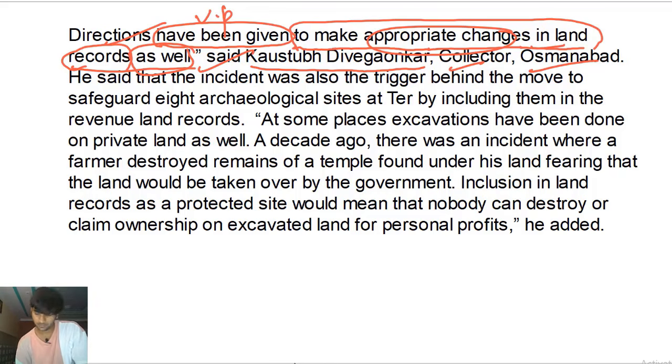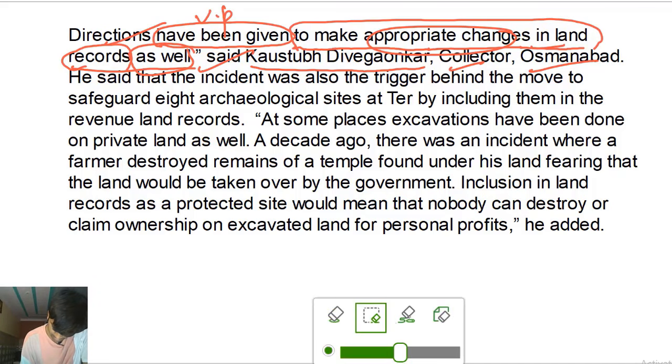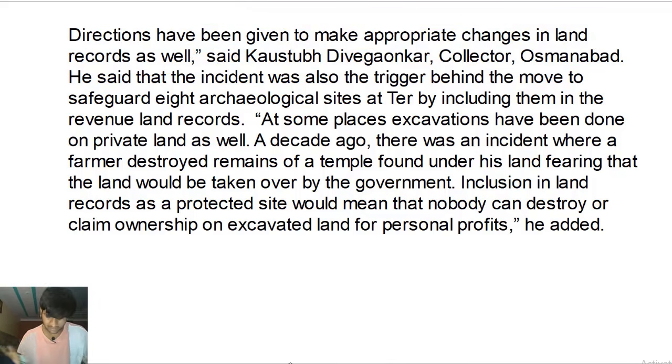Osmanabad. All right. So he said that we cannot let these individuals make profit out of these monuments, and directors have been given to make appropriate changes in land records as well, so that it doesn't happen again.